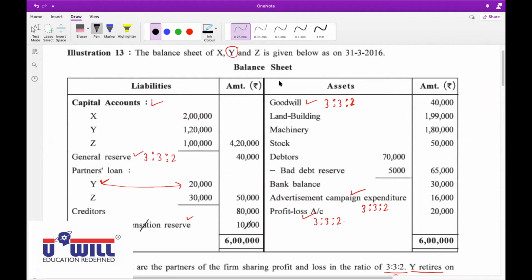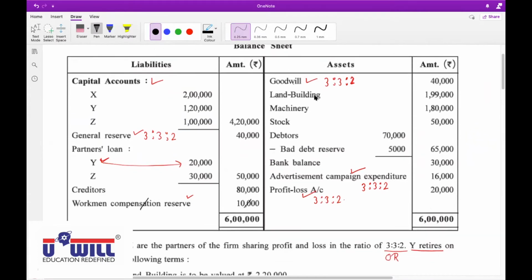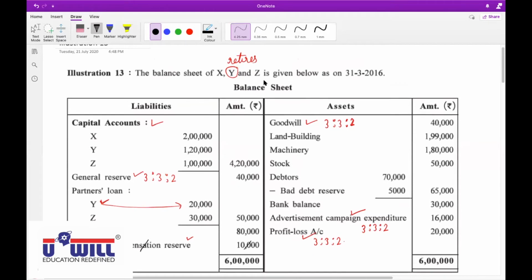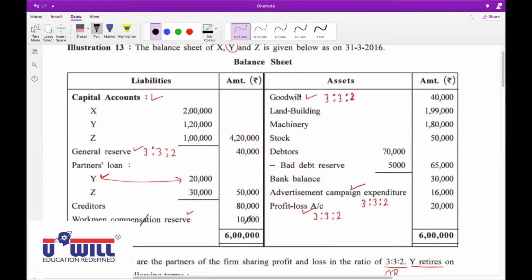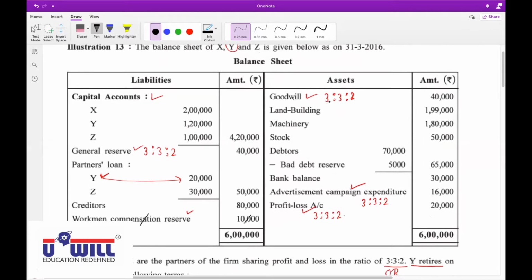Ashish, unmute yourself. Journal entry for goodwill: all partners capital account to goodwill. We discussed in the lecture yesterday that in this chapter, for old goodwill, the entry remains the same, but the old partners are all partners. So X capital account debit, Y capital account debit, Z capital account debit to goodwill. All of you will do this journal entry in the homework in the ratio 3:3:2.